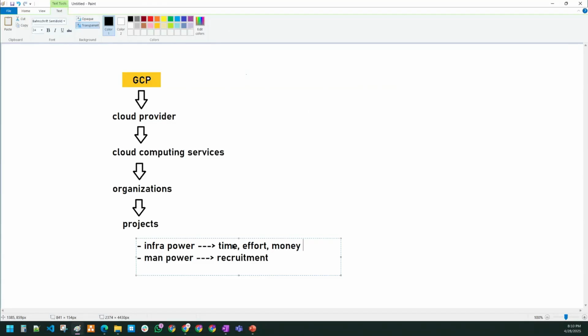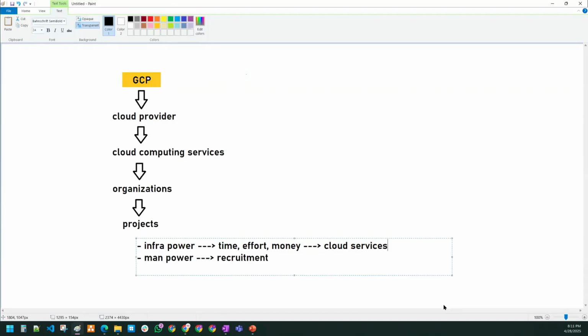If you are following an on-premises working model, you have to spend all of these things. It will take a lot of time, a lot of money, and a lot of effort. So to avoid these things, that's where cloud computing services came into the picture. The advantage with cloud services, sir, is that you don't have to set them up, because they are readily available.